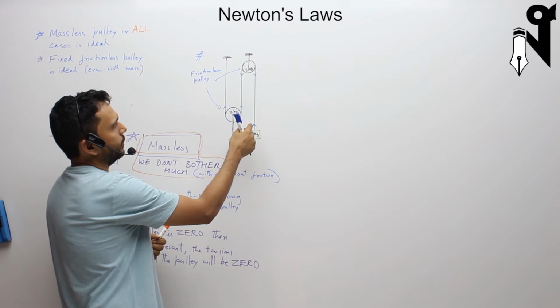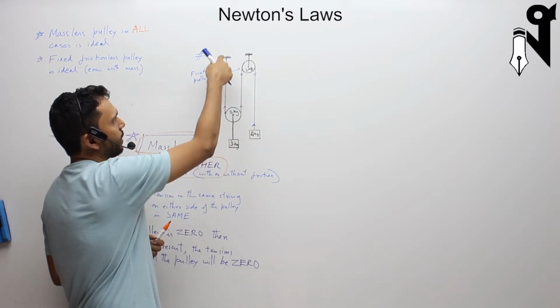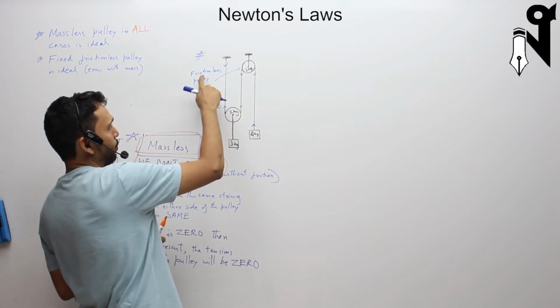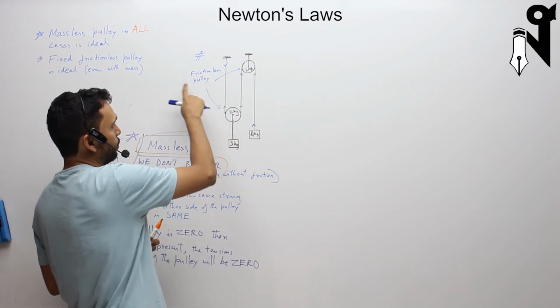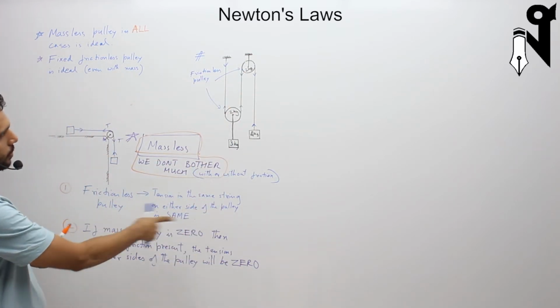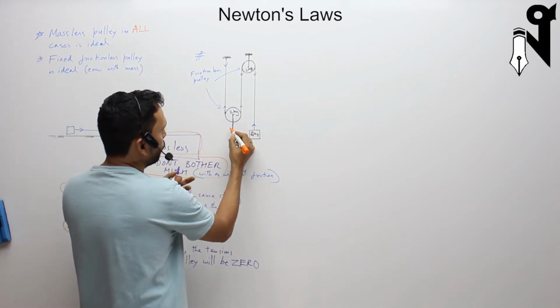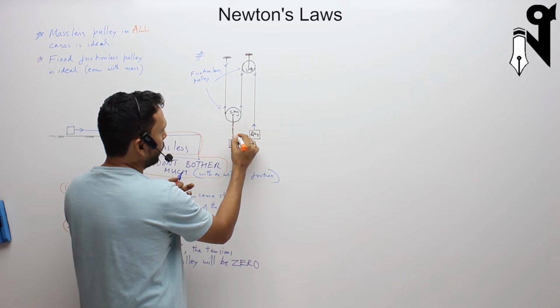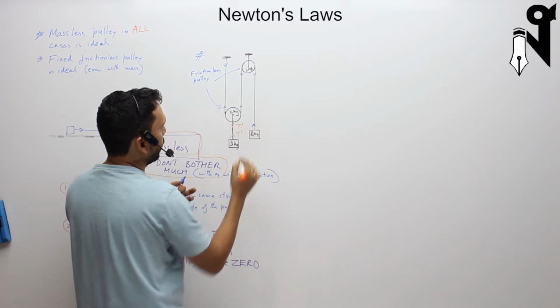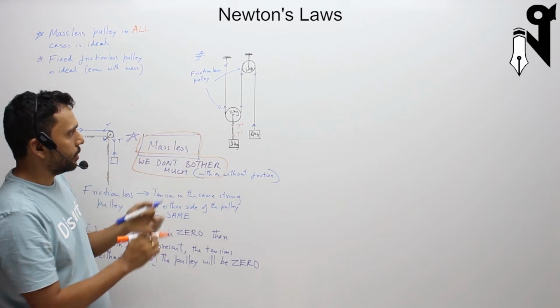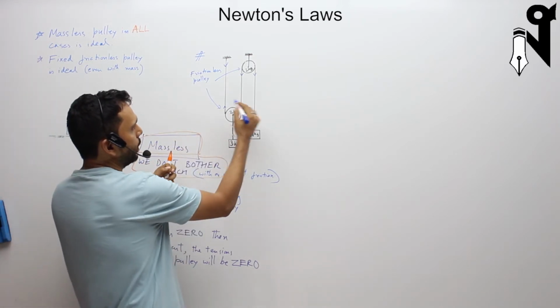So we have, say, tension T all over, the same rope. T all over is the same on both sides of the pulleys because it is frictionless. Because it is frictionless, it is the same on both sides of a particular pulley. This is a new rope, so it will have a new tension. So I'll call it T dash and T dash. And this time I'm careful not to write it as 2T straight away. Why? Because this pulley is having a mass.